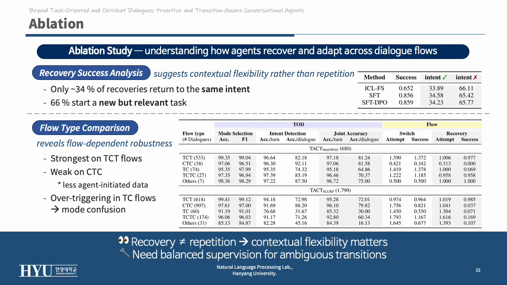Our ablation shows that recovery does not mean repetition. Only 34% of recoveries return to the same intent, while 66% start a new but related one, showing contextual flexibility rather than rote memorization. The model performs strongest on TCT flows, weaker on CTC, where fewer agent-initiated cases appear. This suggests we need balanced supervision for ambiguous transitions.